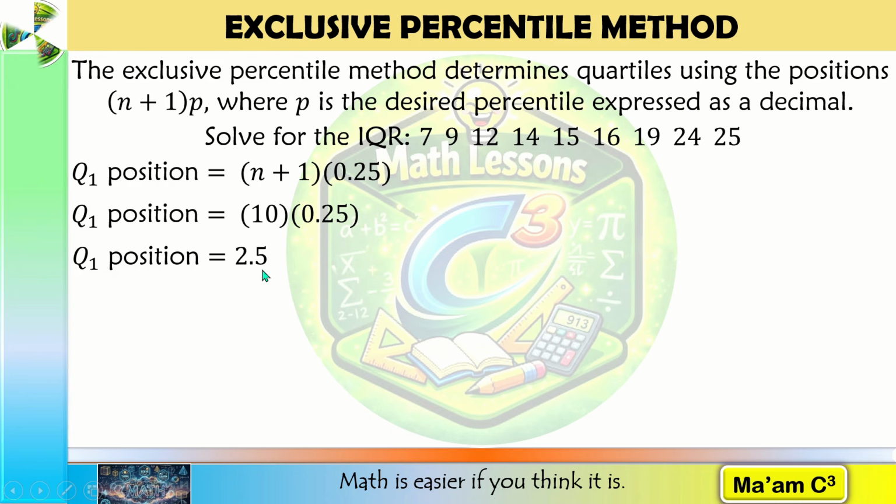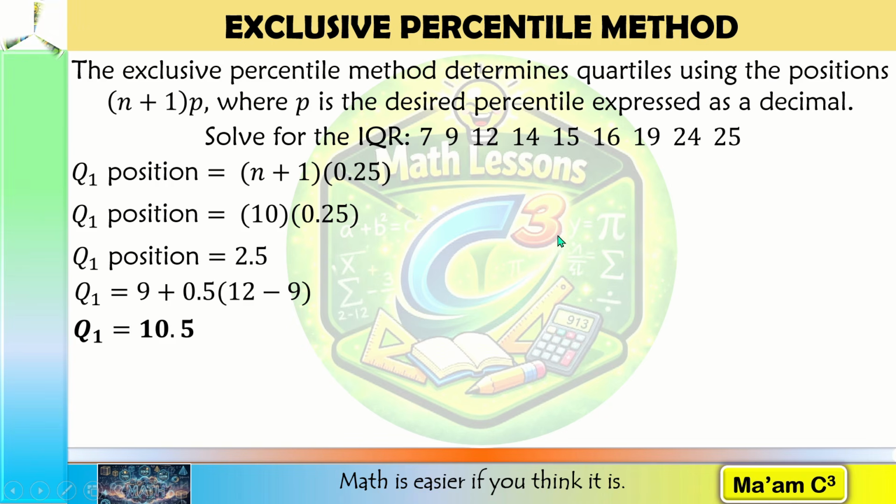The position 2.5 lies between the second value, 9, and the third value, 12. We move 50% of the distance from 9 to 12. 12 minus 9 is 3. 3 times 0.5 is 1.5. Plus 9 is 10.5. This is our first quartile.